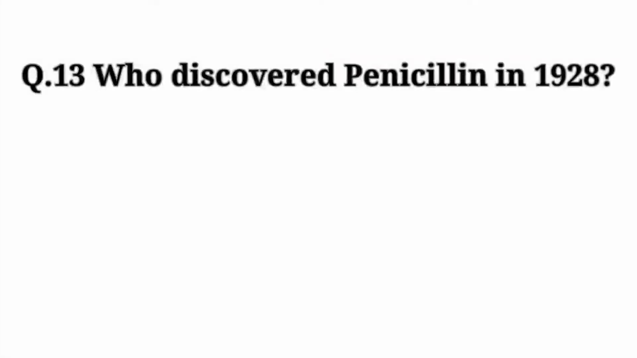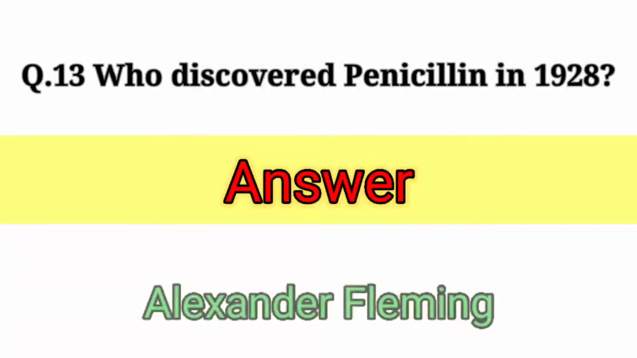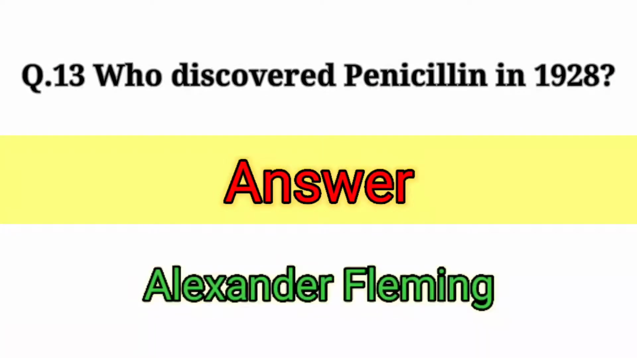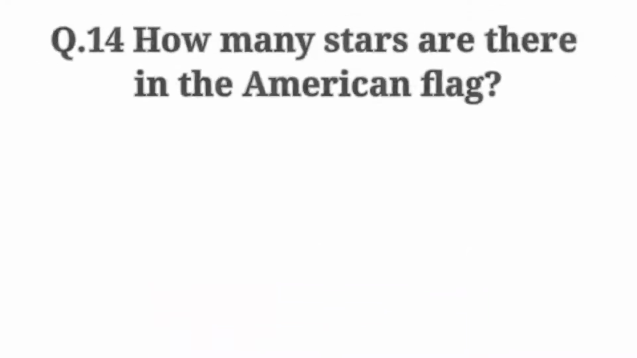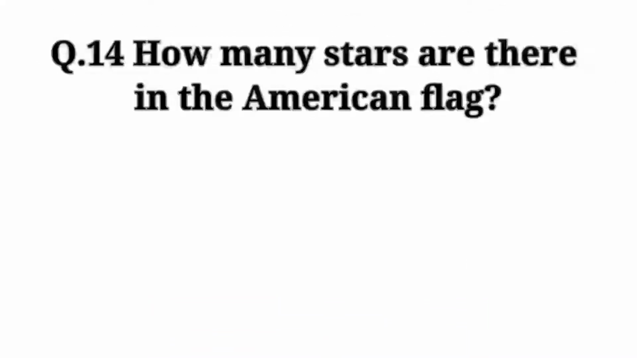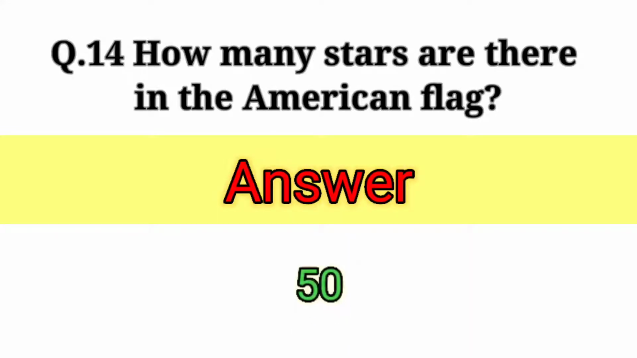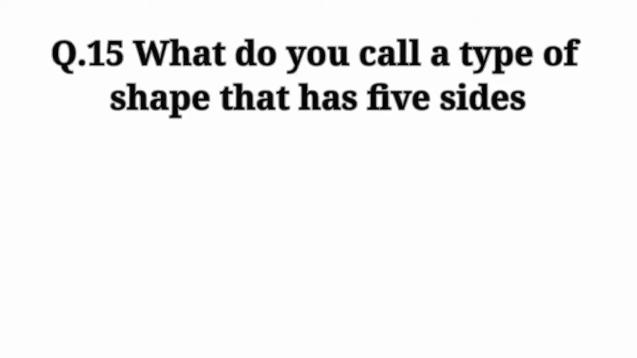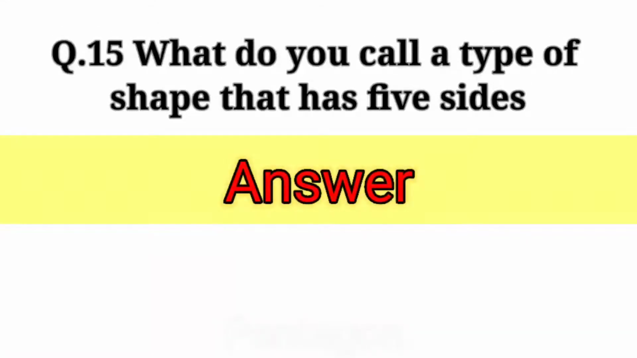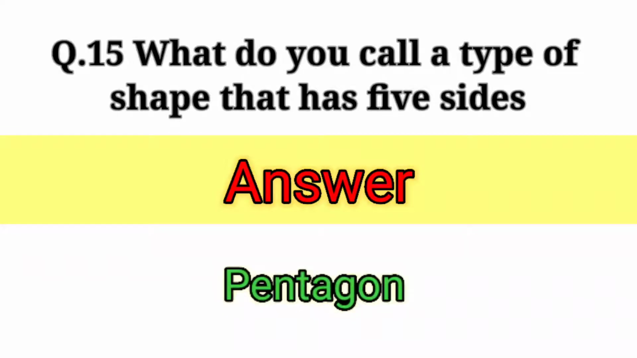Who discovered penicillin in 1928? Answer: Alexander Fleming. How many stars are there in the American flag? Answer: 50. What do you call a type of shape that has 5 sides? Answer: pentagon.